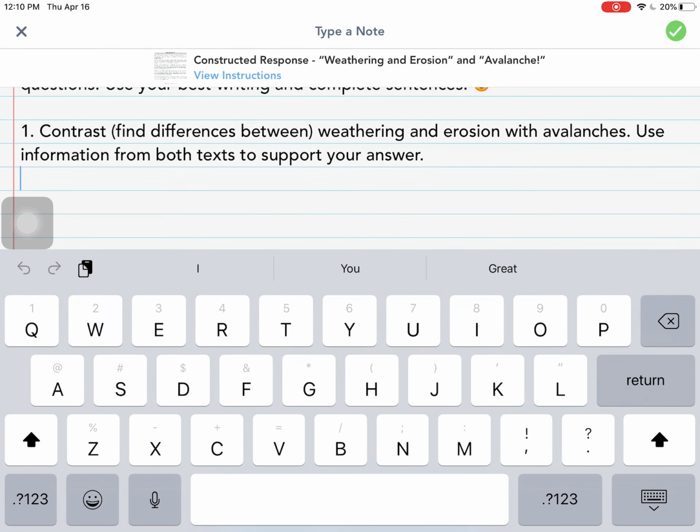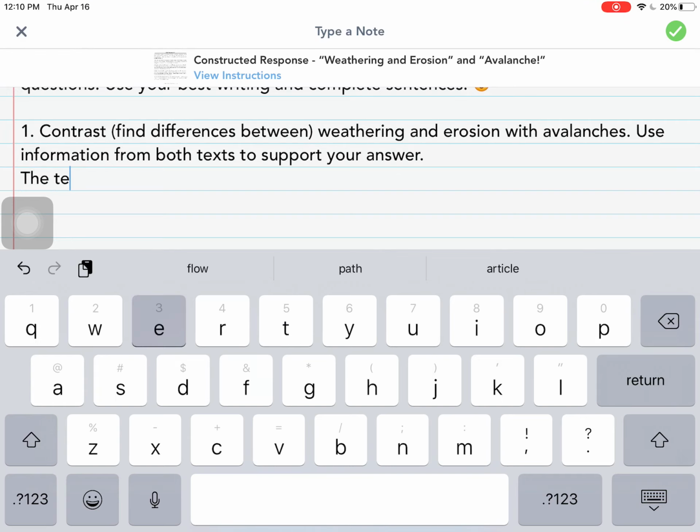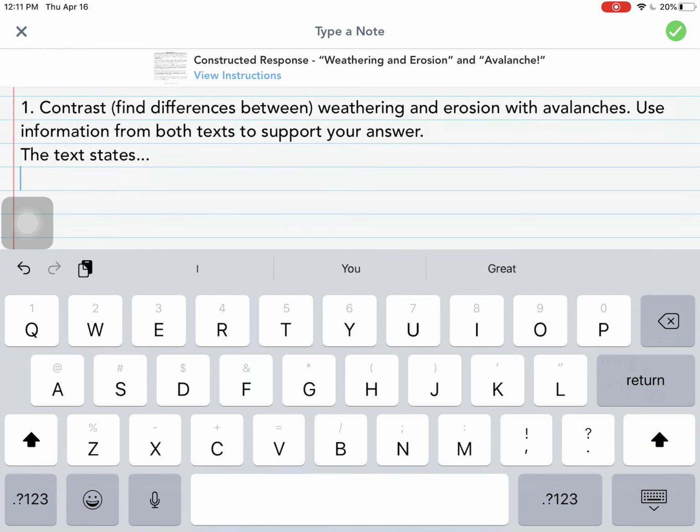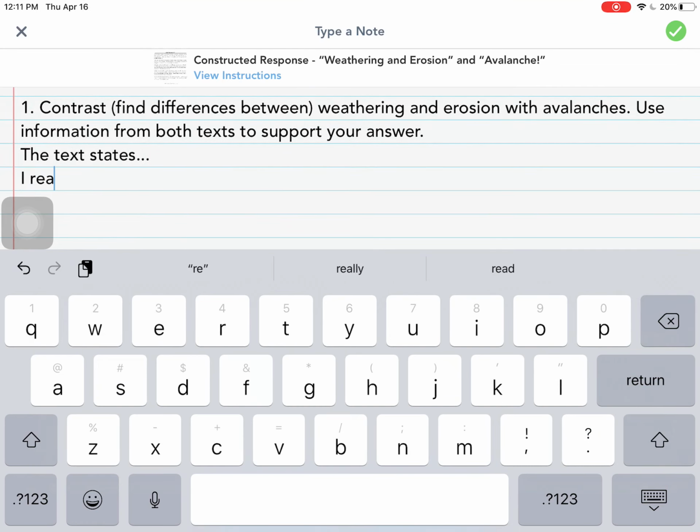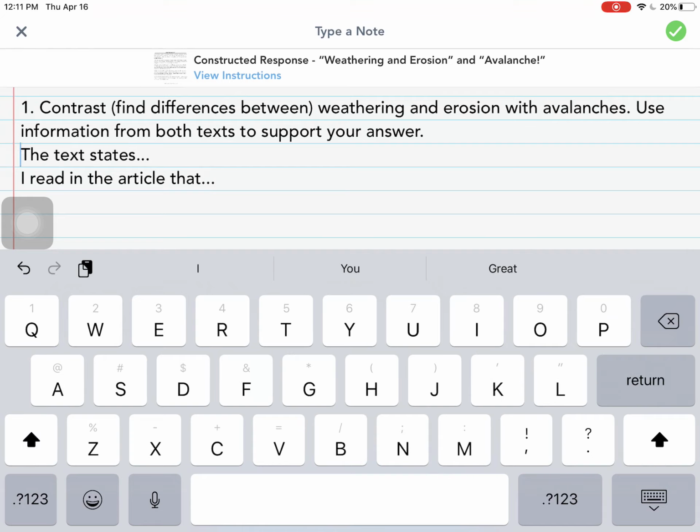So one sentence stem I'm going to use is the text states, or the article states, or I could say something like, I read in the article that, because we don't want to forget to say what the article tells us. You can just say the differences between the two, but you need to let us know that you got the information from the text. So the first thing I need to do to support my answer from the text is look back over them.